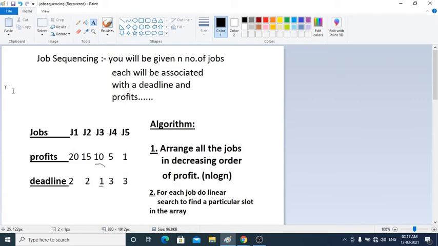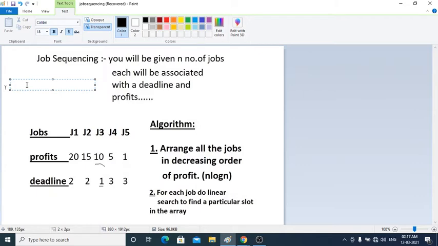Okay, assumptions. Let me write it down for you. It will be easier for you. Assumptions actually. So the first one is, oh, my sheet is not working here.